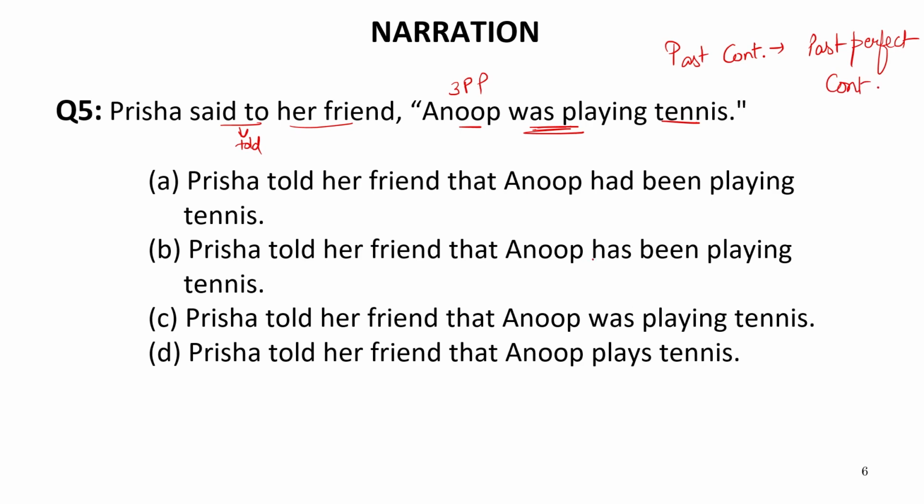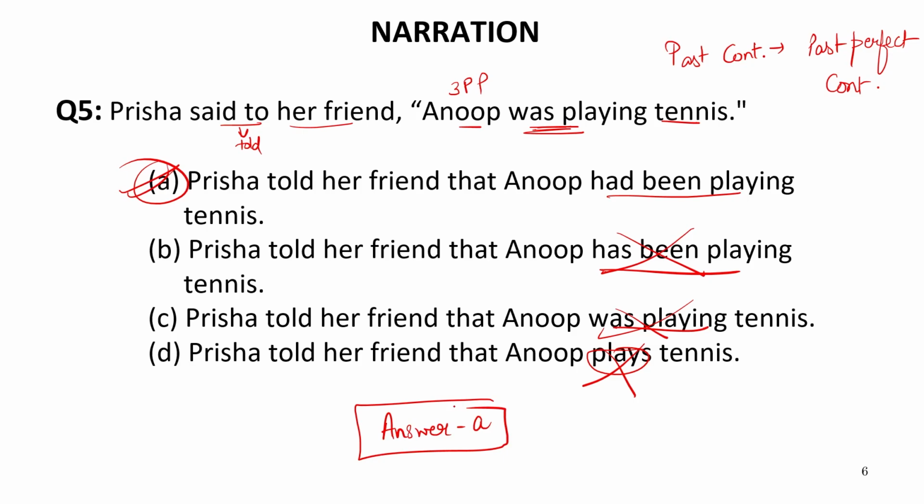Now let us see the options. It is written had been playing, it is written has been playing. This cannot be the answer. Was playing cannot be the answer. Plays cannot be the answer. Only there is one option which contains had been playing. So this will be the correct answer. So we need not rewrite the entire sentence. In fact, we get the answer easily and as quickly as possible by just seeing the verb. So our answer will be A. That is had been playing. Now let us move to the next sentence.